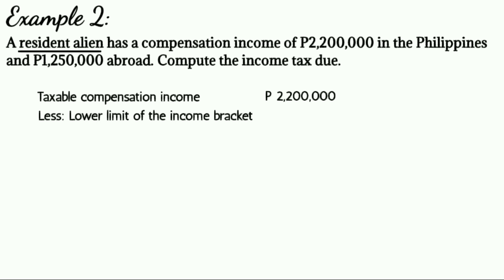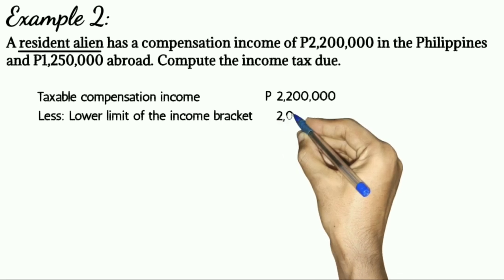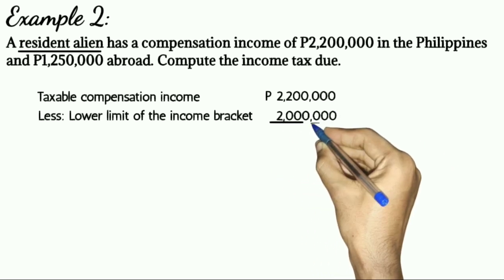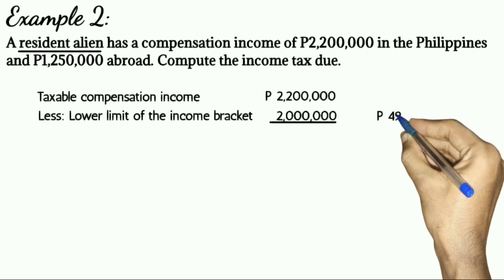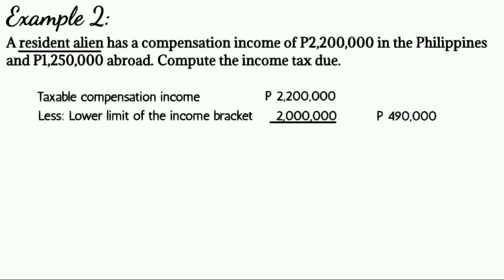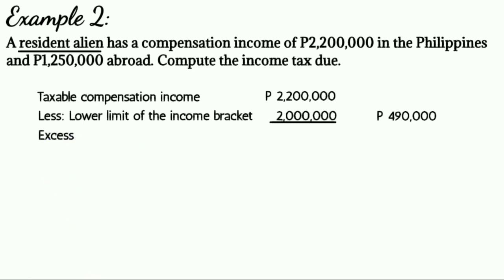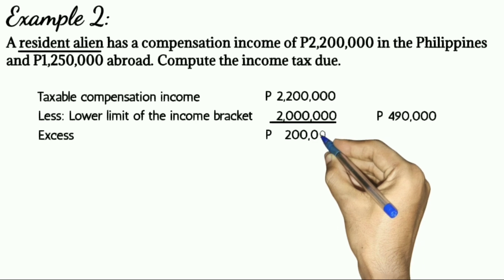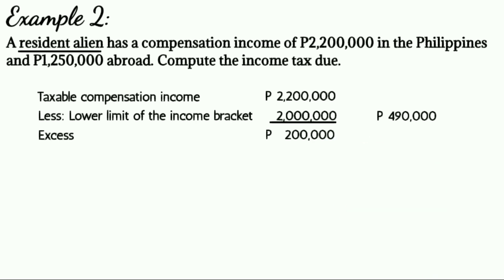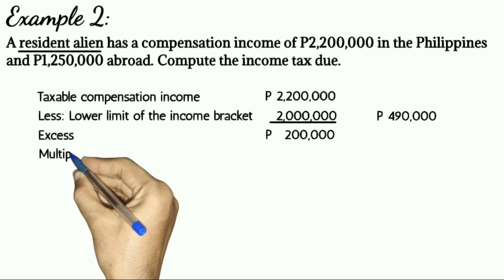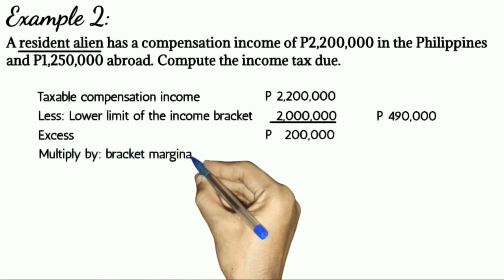Ang income tax rate niyan ay 490,000 pesos plus 32% of the excess over 2 million pesos. That means meron ng agad-agad na 490,000 pesos na tax due. Next, i-compute natin yung excess ng 2,200,000 pesos sa 2 million pesos. Ang excess ay 200,000 pesos. After getting the excess, we will multiply the 200,000 pesos by 32%.